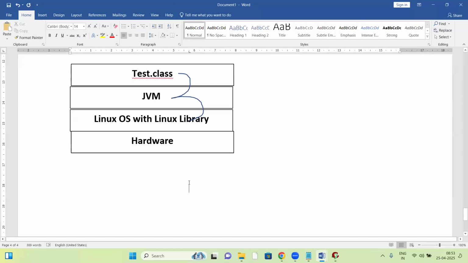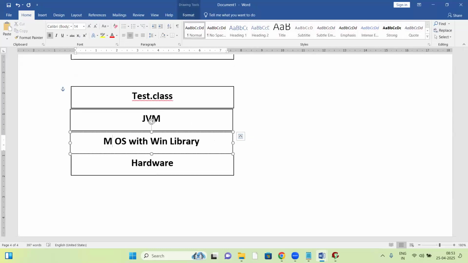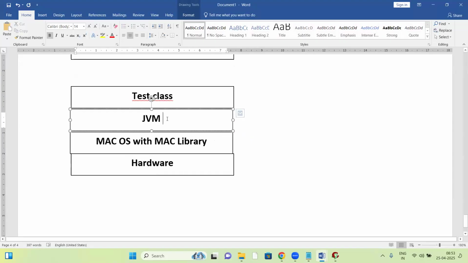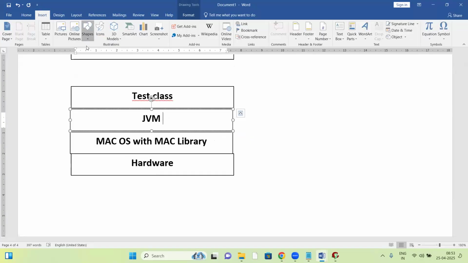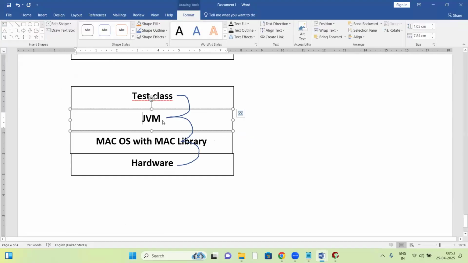Same dot class file, if you're running on Mac OS, now the Mac JVM comes into the picture. So every OS has its own JVM. Mac OS has the Mac library, and the Mac JVM takes the test.class file and links it with the Mac library. Once linked with the Mac OS library, it executes successfully. That's it.